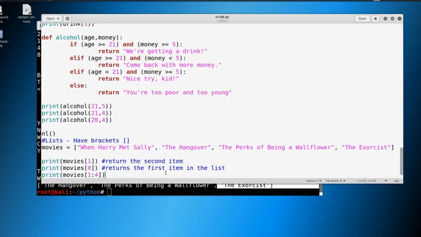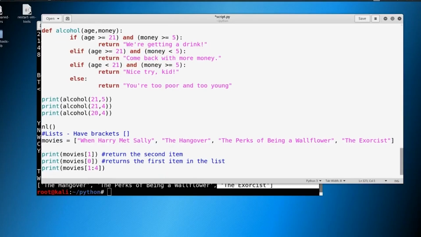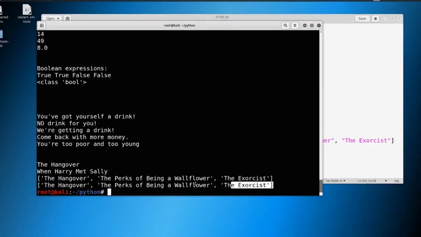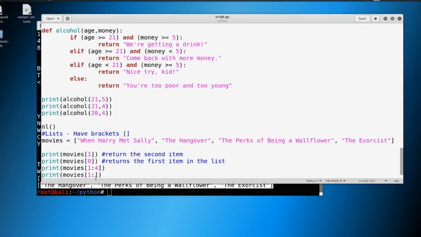Let's say we wanted to grab everything in a list after a certain point, right? We could say something like movies 1 like this, and then we should be able to grab every single thing. That does pretty much the same thing here. If we had 30 items here, it would grab all 30 items in this list.